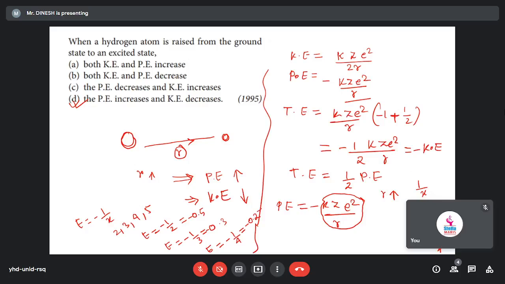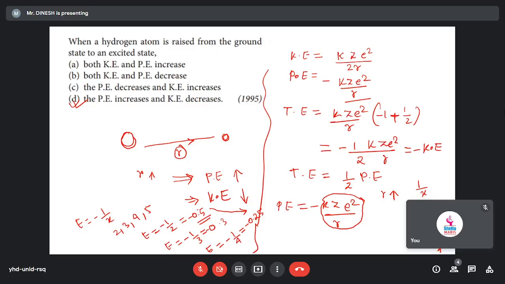Now tell me, is E increasing or decreasing? It's increasing, because minus 0.33 is greater than minus 0.5, right?